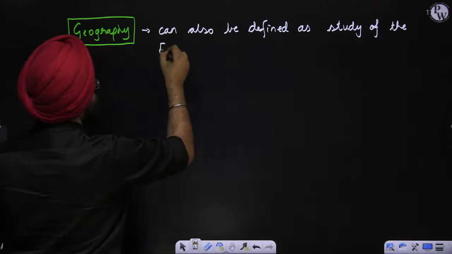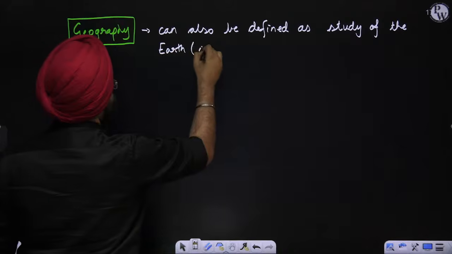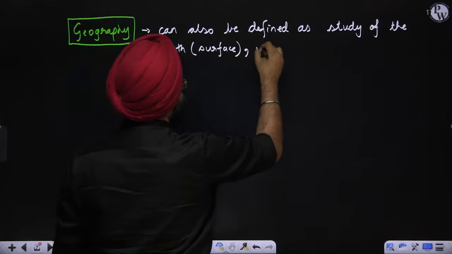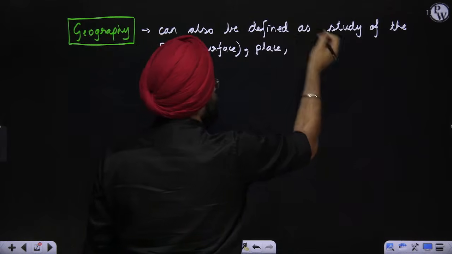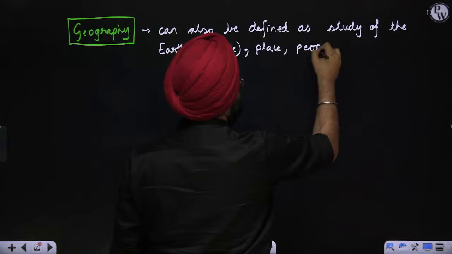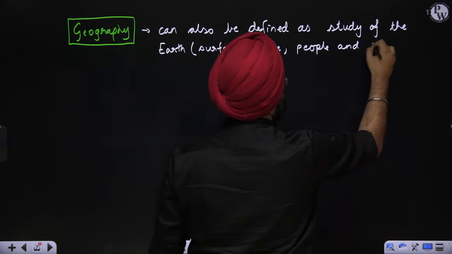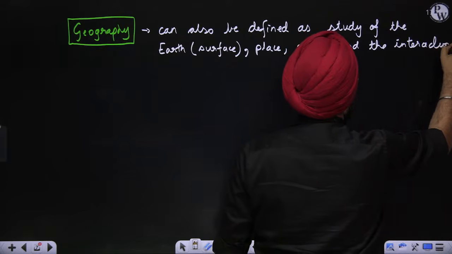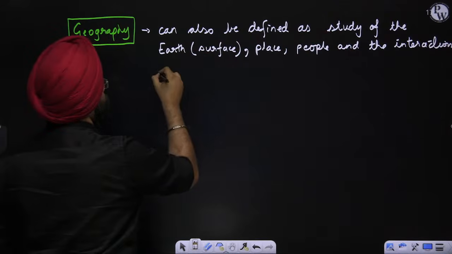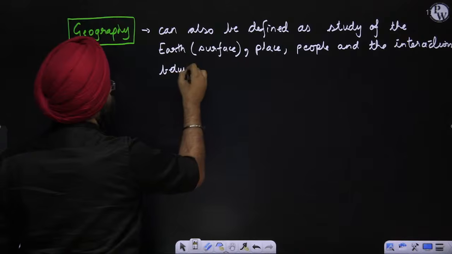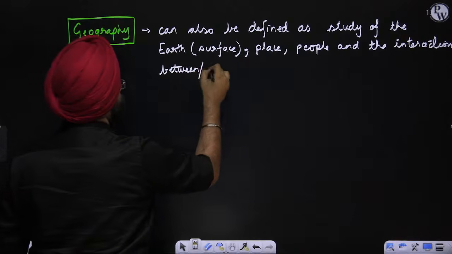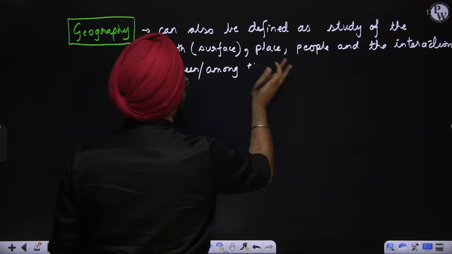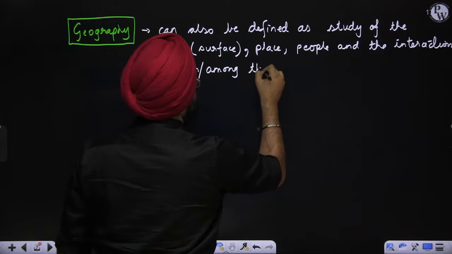Earth, in bracket you can write surface, the places, the people who are living, and the interaction between and among them. Now, this is a relatively more comprehensive definition that we study.